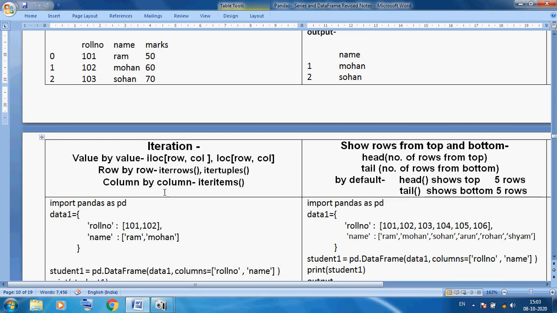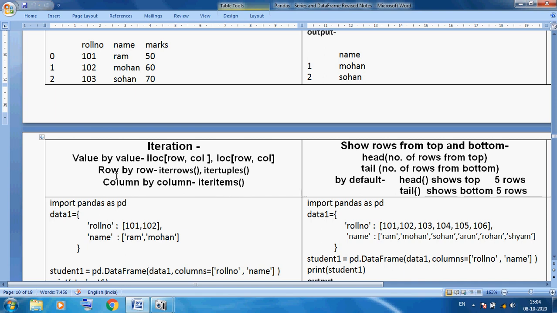Suppose you want to display column by column. Suppose the roll number column, roll number 101, 102, 103. Okay. Now name Ram, Mohan, Sohan. Okay. Marks 50, 60. So column by column you can also display. But here you can remember the method iteritems. So here column by column the method is iteritems.